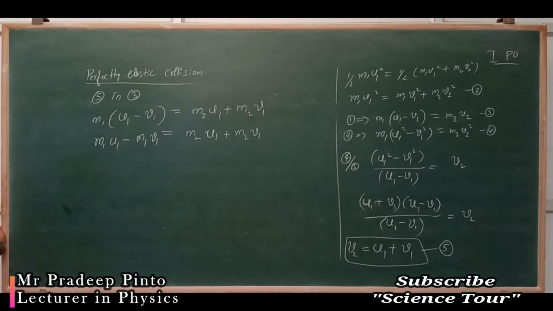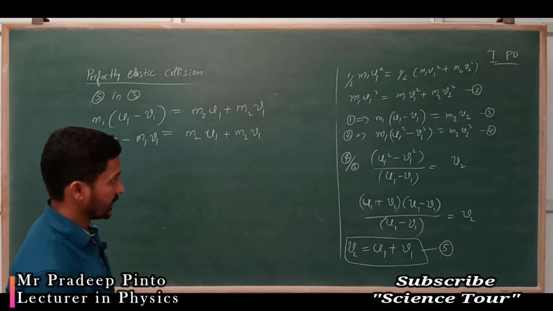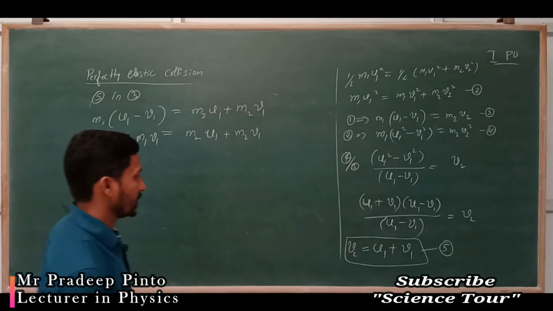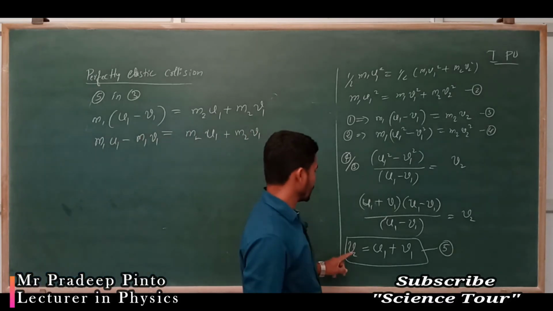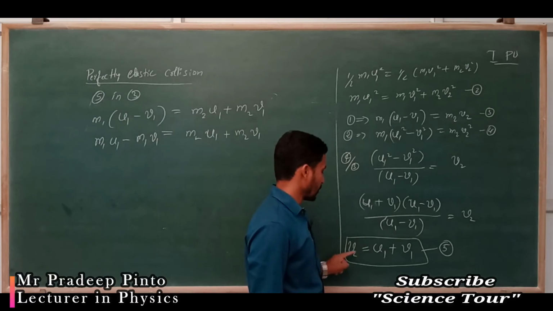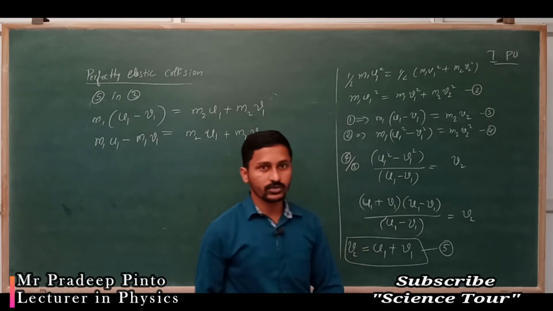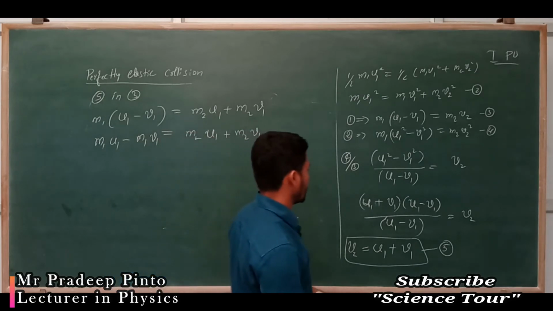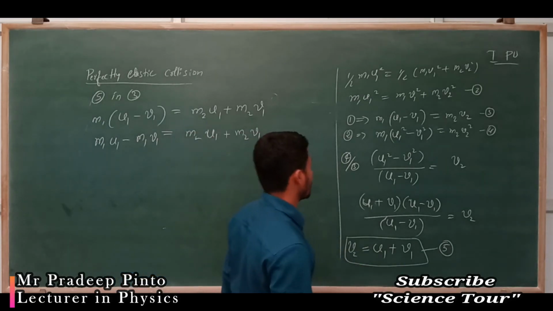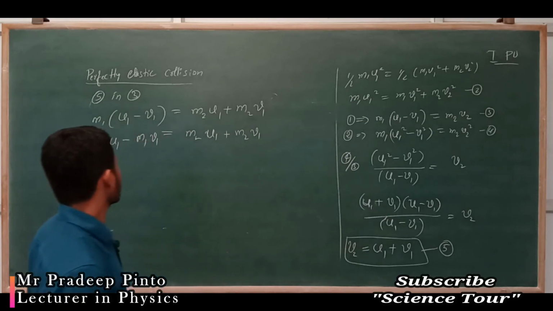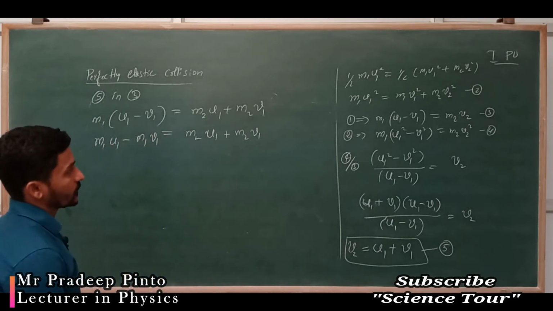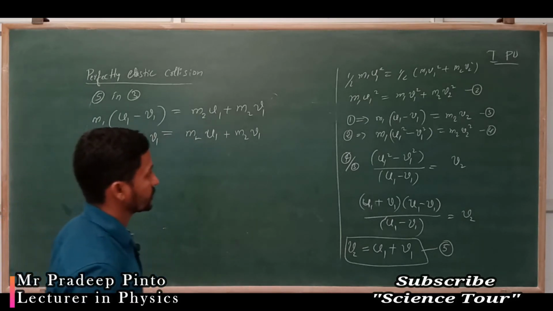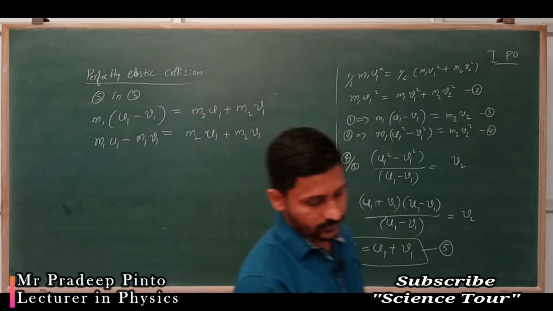So our aim is to get m2 constant, so we have to get the equation. See, this is the final velocity of the second object, equal to the initial velocity of the first object and the final velocity of the first object. So if I substitute in this way, okay.